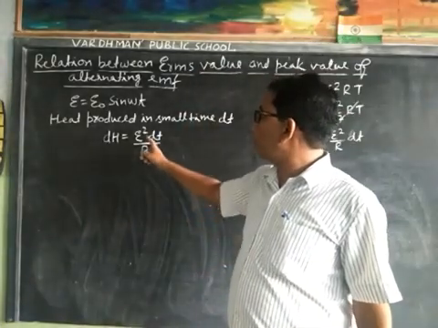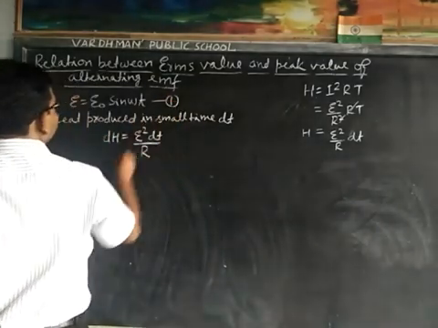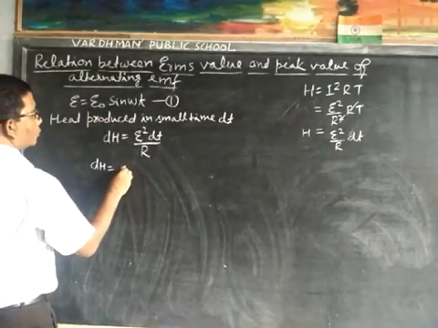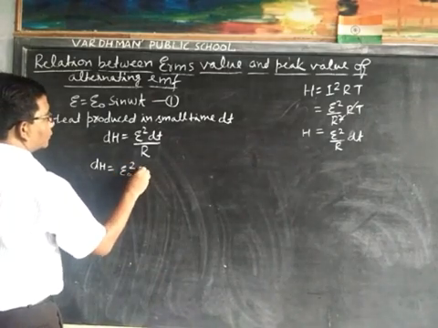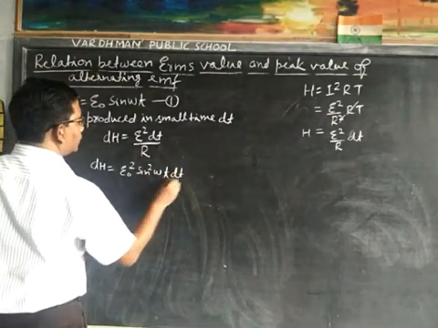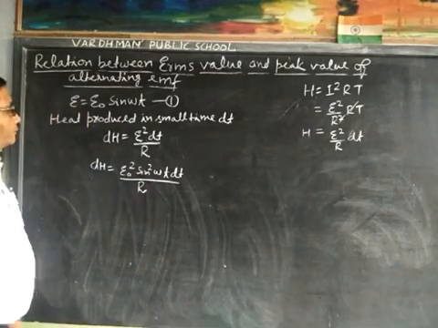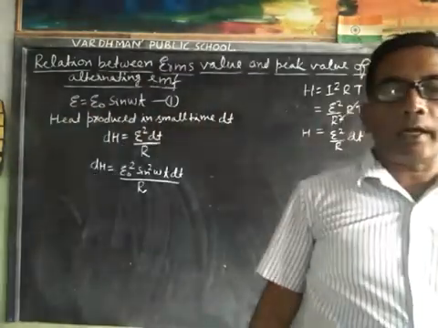Now we will put the value of E from equation first, that is dH is equal to E0 square sin square omega t dt upon R.